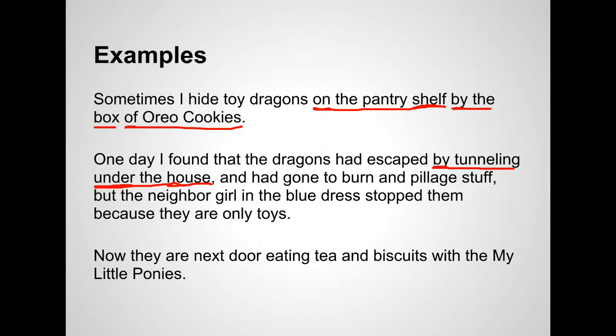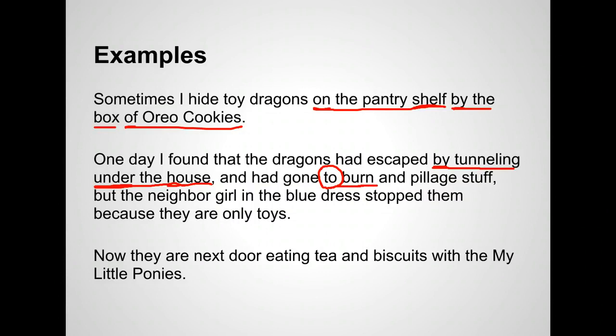Now, we have a trick one here, because you will notice back in your list that the word to is a preposition. Here it is, to. Now, the word to is a little bit tricky, because to can do a variety of things. One of them happens to be acting as a preposition, but it can also start an infinitive phrase. We'll talk about infinitives later, but here's what you need to know. When you see the word to, you have to look at the word that's right next to it. In this case, the word burn.